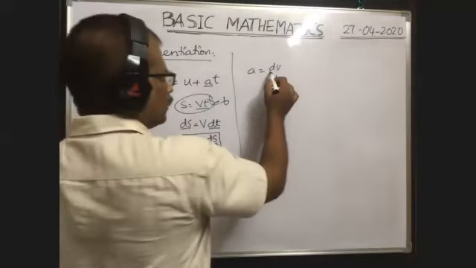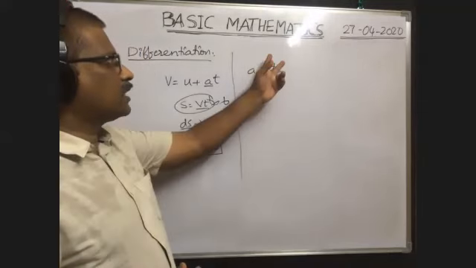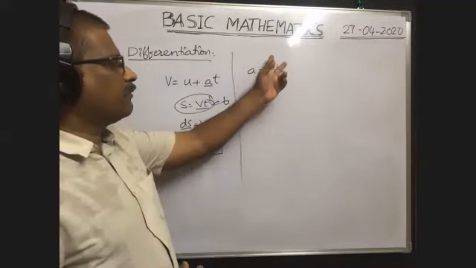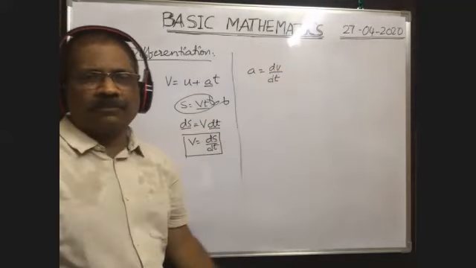So the rate of change in velocity of a body, or change in velocity per second, is equal to dv by dt, in a small interval of time dt. In a small interval of time dt, the change in velocity is dv.